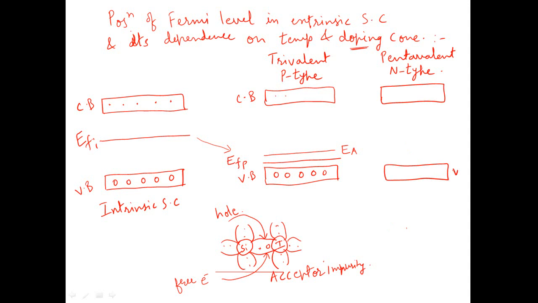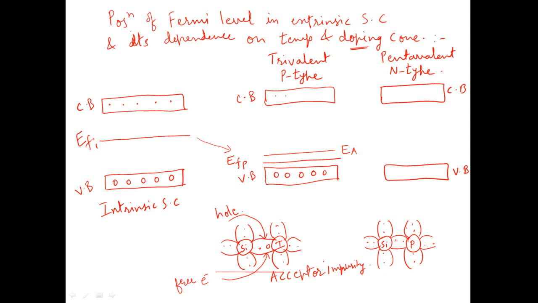for n-type semiconductor, if suppose these are the positions of valence band and conduction band, then in order to make this n-type semiconductor, we dope this pure silicon or germanium structure, which is a covalent bonding structure, with a pentavalent impurity, say phosphorus. This phosphorus being pentavalent has 5 electrons as valence electrons.